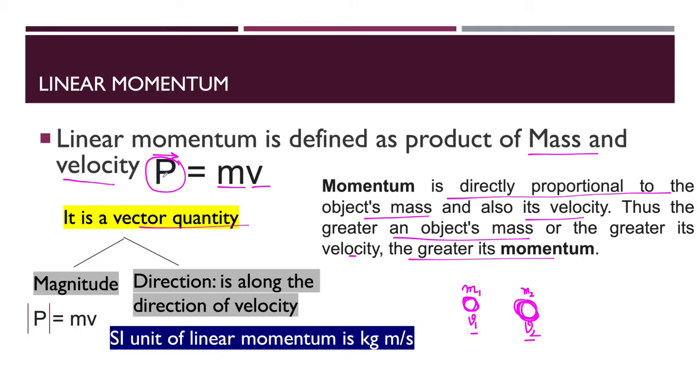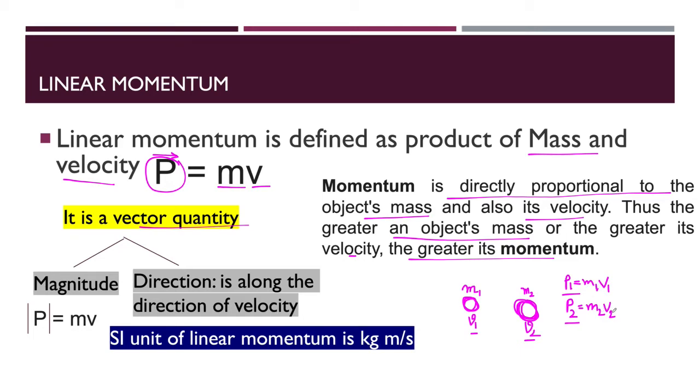So p1 equals m1 v1, and for the other object, p2 equals m2 v2. If it is greater, it will have the greater momentum. That means you have to simply take the value of m1 v1 or m2 v2.